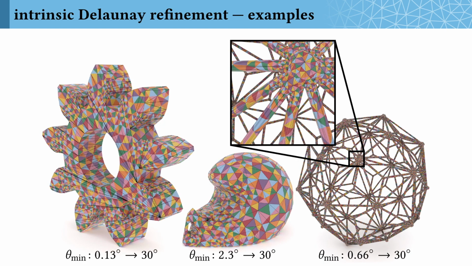Here's some examples of intrinsic Delaunay refinements. These are really win-win meshes. Not too many elements, good angle bounds, the geometry is exactly preserved, and the algorithm runs in a fraction of a second. This is really exciting to me because for the first time, triangulation of surfaces is starting to look like triangulation in 2D. There are no tolerances, no trade-offs, no relaxations, you just ask for a nice mesh and you immediately get one. We had to slightly generalize how we think about the problem in order to get there, but we really got something awesome in return.